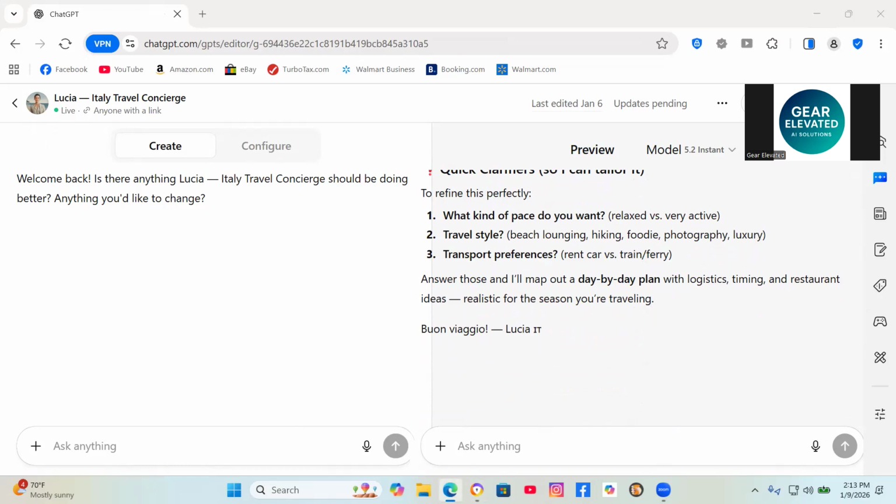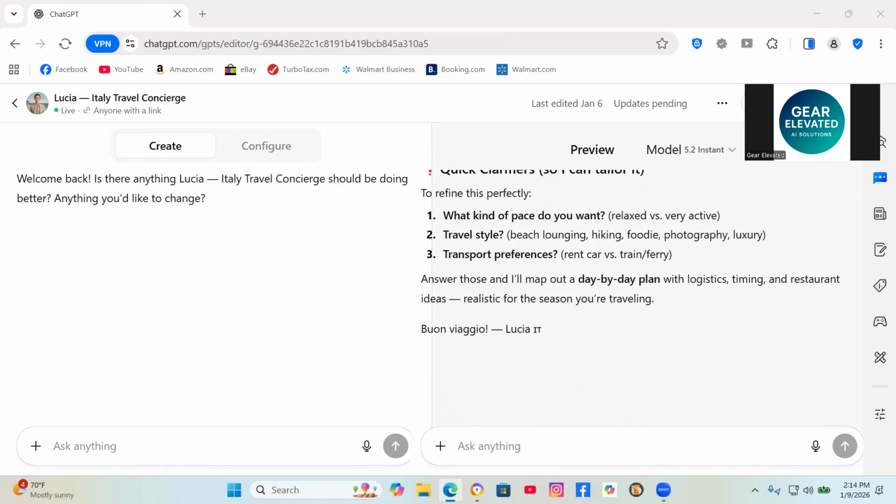So if you want help planning your trip, I can also offer consultation to use this more effectively. And if you want to build your own, that's kind of why I'm showing this so that you can do that as well. Start with a clear problem, define your tone, write the instructions in plain English, upload your specialized knowledge documents, whatever you decide they may be, test and refine, iterate, test and refine.